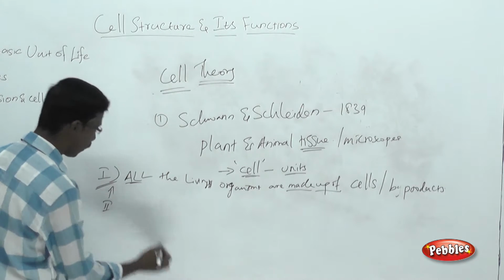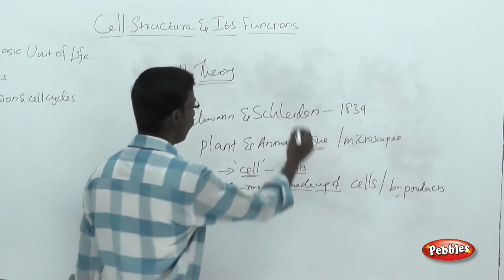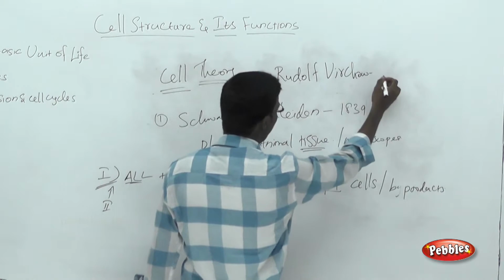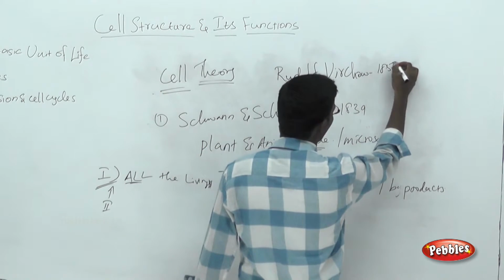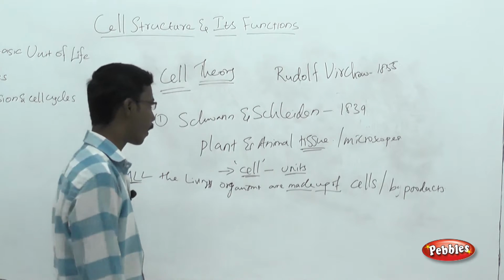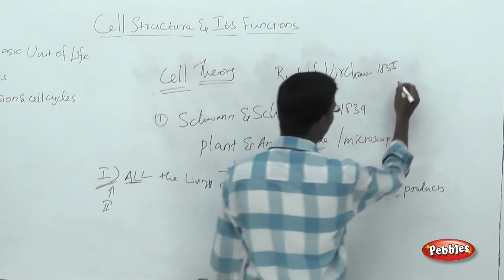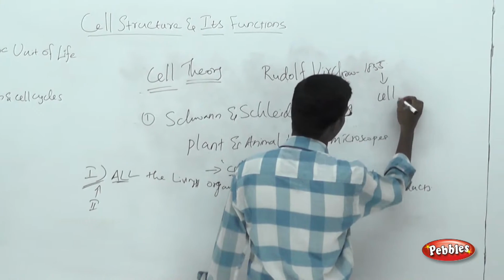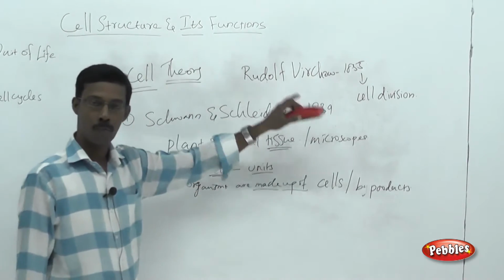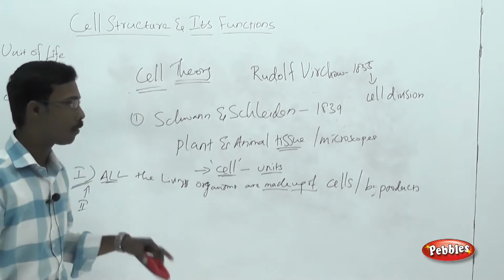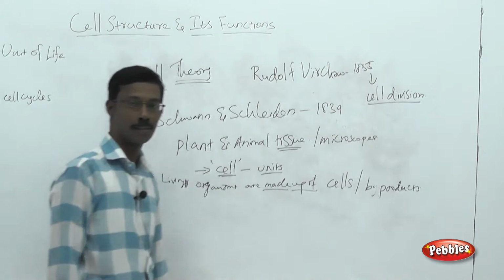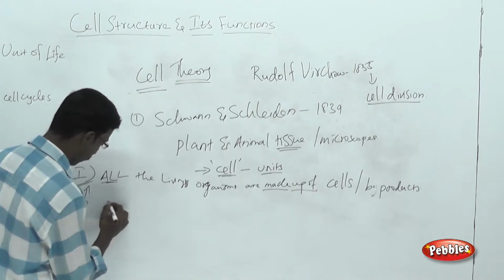The second major contribution is from another scientist called Rudolf Virchow, in 1855. He discovered another major point in cell theory, the formation of cells by means of cell division. So what is the point over here? You have to remember, from Rudolf's point of view, cell division: the cells are formed from the pre-existing cells. That is the second major point you have to remember.